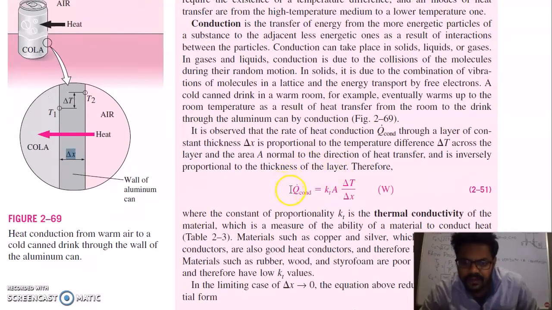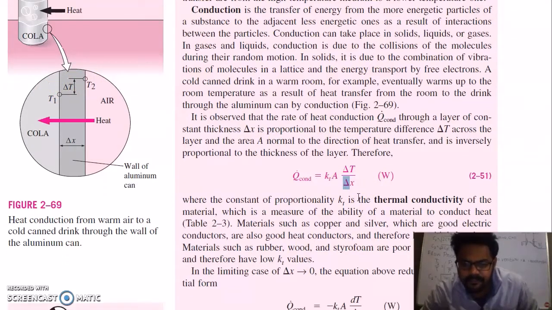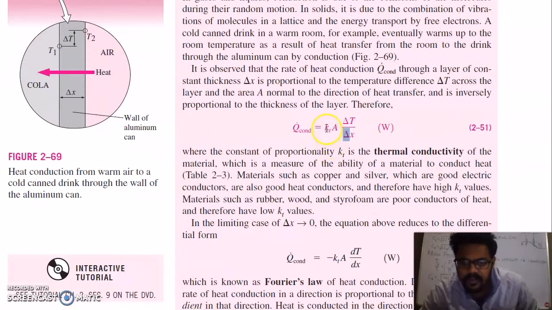You can see here conduction is proportional to the area of the surface through which heat has to be transferred and the temperature difference which exists between these two surfaces, and it is inversely proportional to the thickness of the surface, where this constant of proportionality, Kt, is called the thermal conductivity of the material.